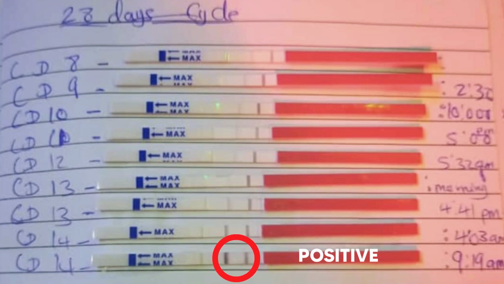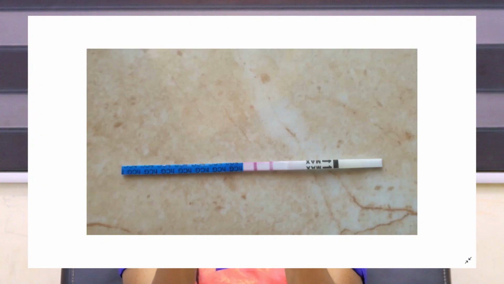Unlike pregnancy, where the faint test line shows that you're pregnant, it is not like that for ovulation. For ovulation, it has to be 2 to 3 minutes. Sometimes you leave it on the window and you go and you come back and it shows positive. That's a false positive. Once it has passed 2 to 3 minutes, that is a false positive. These two lines have to be equally dark in 2 to 3 minutes. That's when it shows a positive ovulation.